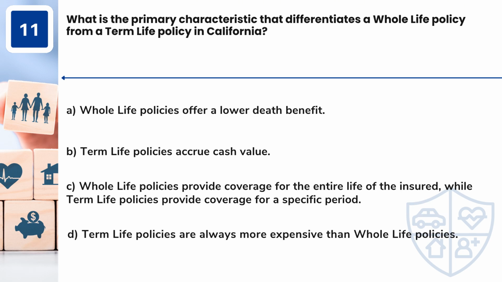Question 11. What is the primary characteristic that differentiates a whole life policy from a term life policy in California? A. Whole life policies offer a lower death benefit. B. Term life policies accrue cash value. C. Whole life policies provide coverage for the entire life of the insured, while term life policies provide coverage for a specific period. D. Term life policies are always more expensive than whole life policies.